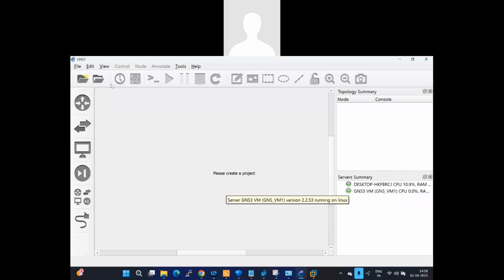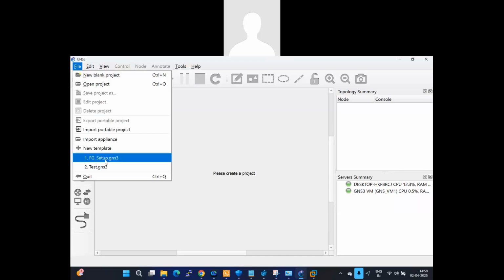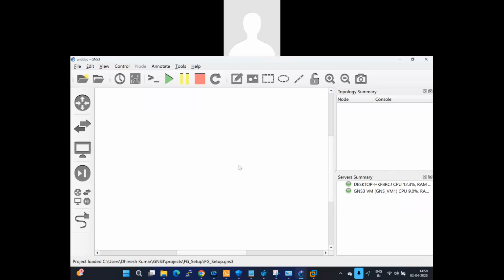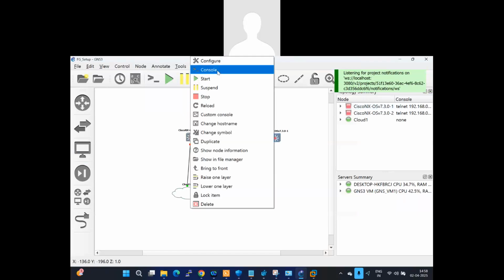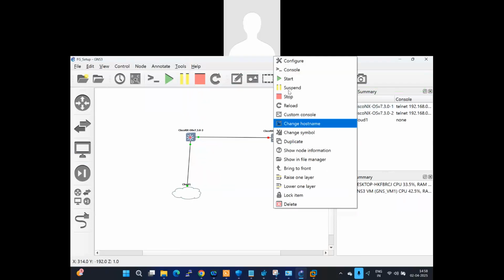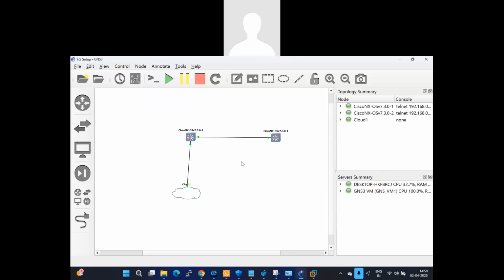So now go to play. You can see I already installed my images under the Nexus platform. So you can start. So now we are able to get this access and plug and play. Simple. Thanks, team.